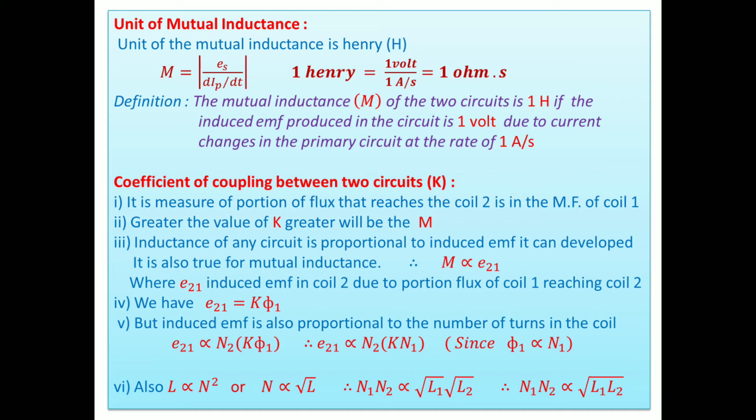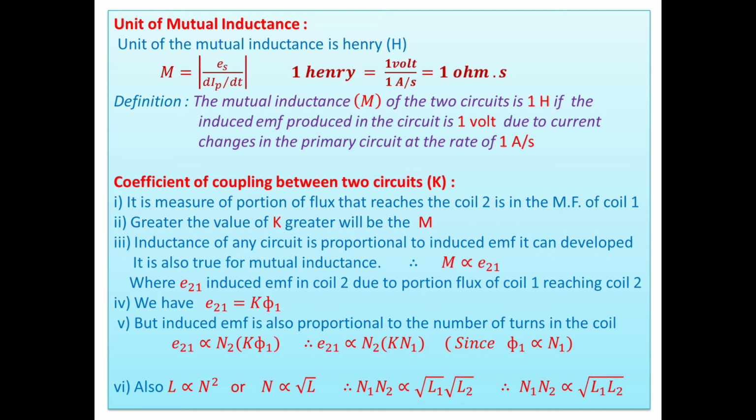Here E21 is the induced EMF in coil 2 due to the portion of flux of coil 1 reaching coil 2. So we have E21 equal to K phi 1, because not all flux is linked.